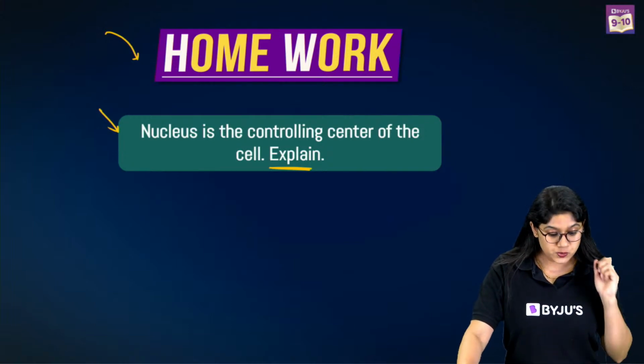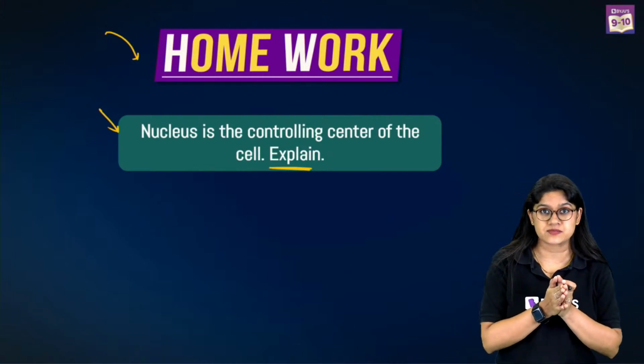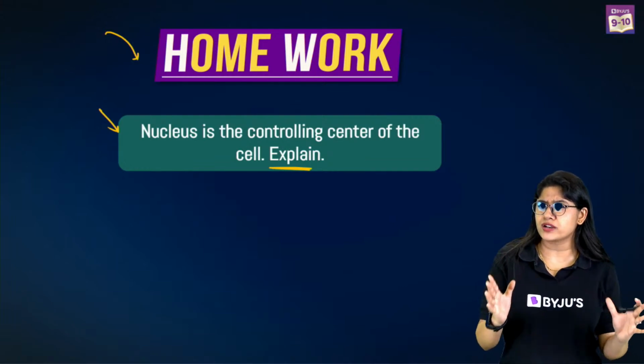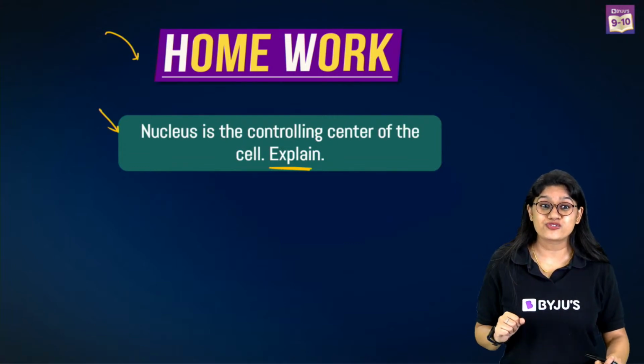Very good. So we know that the nucleus is the controlling unit of the cell because of course it controls various activities, right? It actually helps. It has DNA which controls the majority of all the activities in the cell. So we call it the control center of the cell.